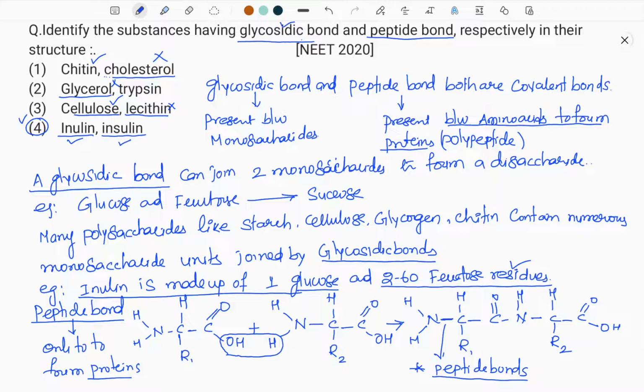So merely if you practice the diagrams of NCERT, it's not enough. You should know what is the type of bond, what is the hydrogen bond, what is peptide bond, what is a covalent bond, what is ionic bond, what is the difference between glycosidic bond and peptide bond. You know both are dehydration bonds, both are covalent bonds, but peptide bonds are absent in lipids and carbohydrates and glycosidic bonds are absent in proteins. So students should know this difference, then only he can do the question very correctly.